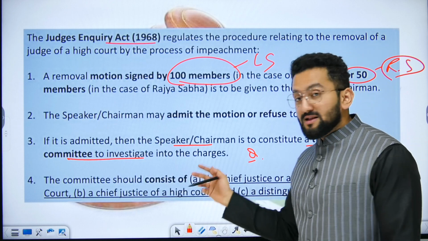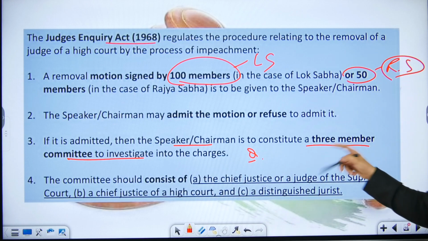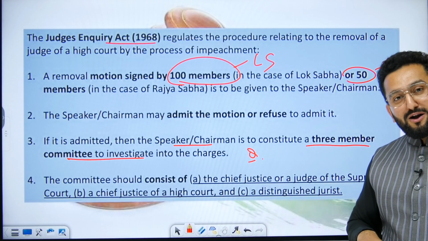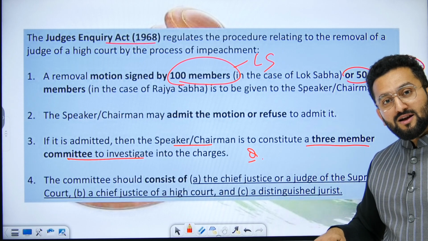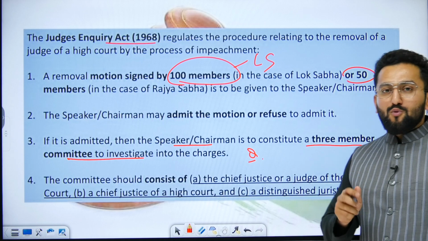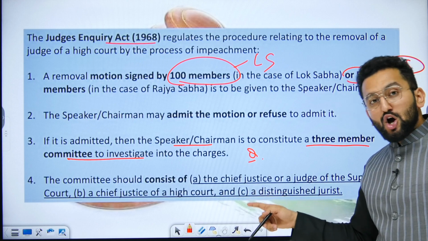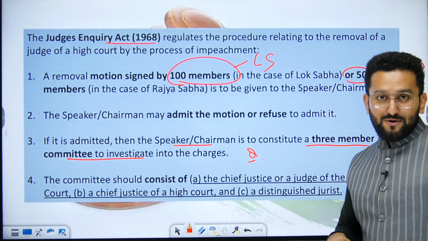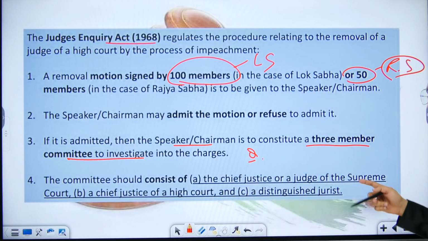If they admit, then there is going to be an inquiry committee, a 3-member inquiry committee. And who is going to be part of this inquiry committee? There can be a question. Chief Justice of India or Judge of Supreme Court. What UPSC is going to play with you, they can use the words Chief Justice or Senior Most Judge of Supreme Court. But Senior Most Judge is not there. Or Judge of Supreme Court.